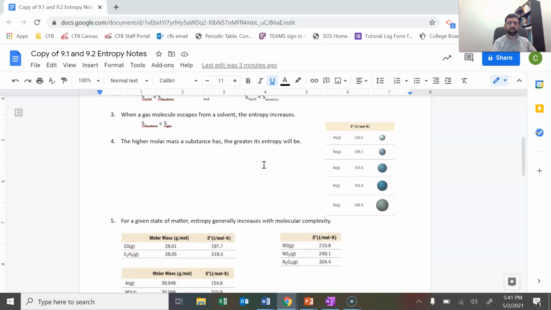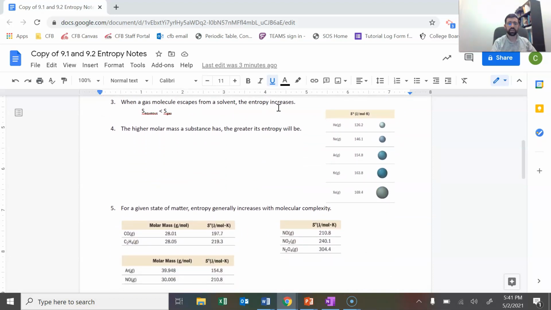When a gas molecule escapes from a solvent, the entropy increases. So think about a soda. If you shake up a soda and you take the lid off, the gas escapes. It's coming out of the solution. That's more randomness. The entropy is increasing because we did have carbon dioxide dissolved in the soda, but now it's escaping and it's more spread out, and there's a lot more randomness in that process.